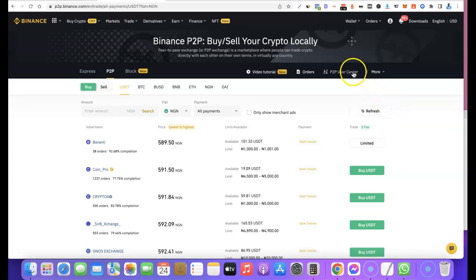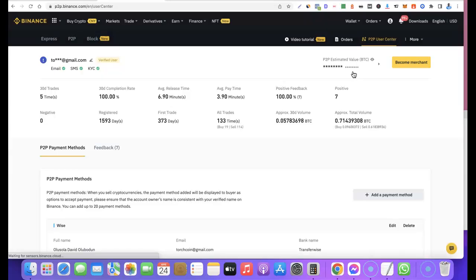This is my P2P interface, and I'm going to click on this P2P user center. I want to show you the total volume of how much I've been able to do by trading Binance P2P from Nigeria. It's going to bring out the approximate total volume of how much I've been able to trade on Binance P2P. As you can see, the approximate total volume is 0.7143 BTC.